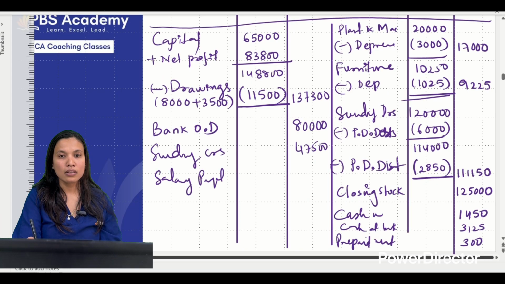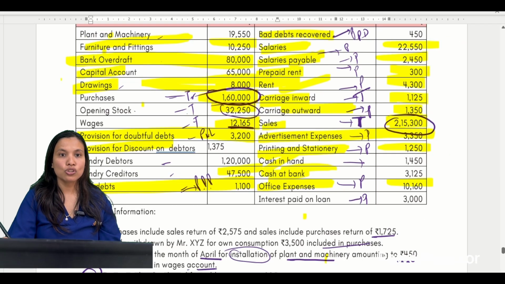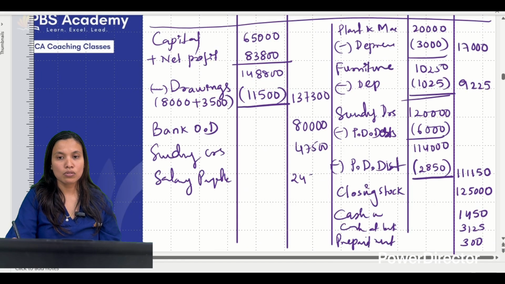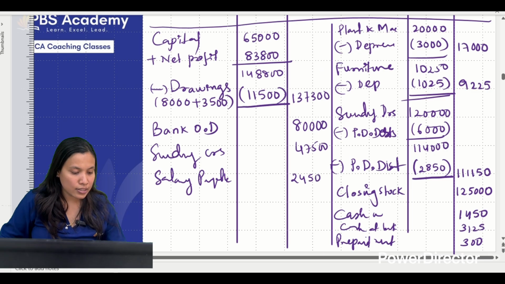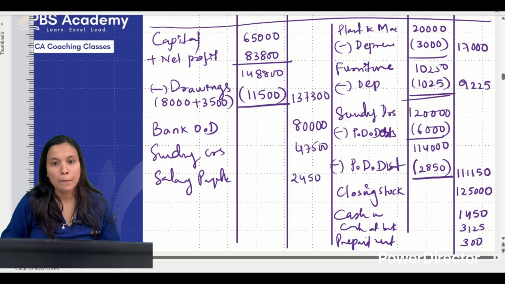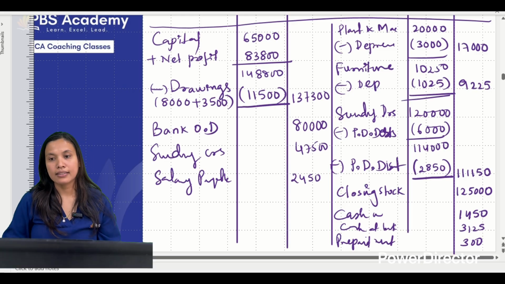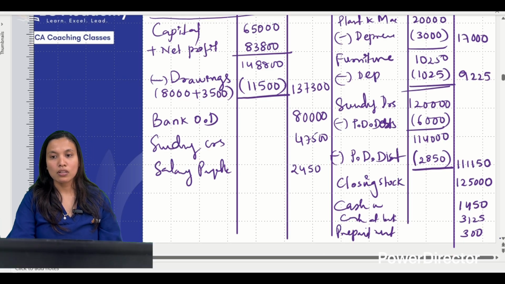So payable was how much? 2,450. Anything else, find out. Let me check. Yes, we are done with everything. Now make the total.